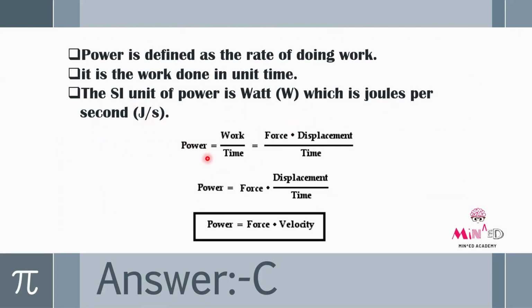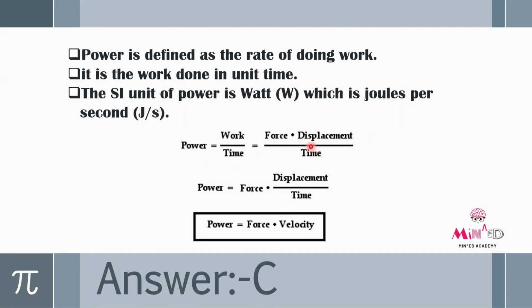So according to definition, power is the rate of doing work or work done in a unit time. So it will be work by time. And work is equal to force into displacement. So by the formula, power is equal to force into displacement by time.